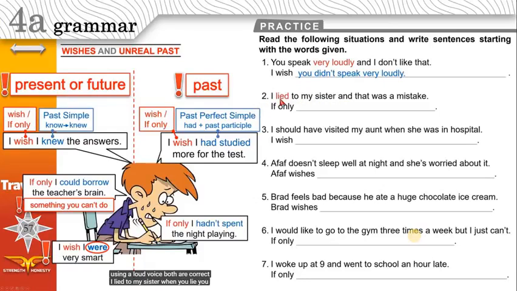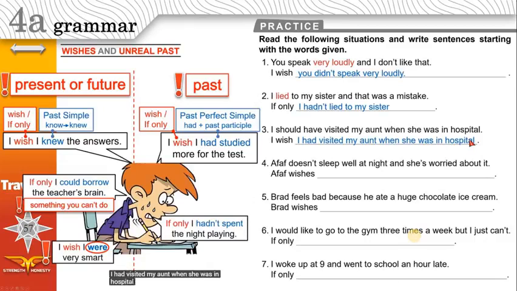I lied to my sister. When you lie, you don't tell the truth. And that was a mistake. Lied is the past of lie. We're talking about the past. If only, use had plus past participle. I hadn't lied to my sister. I should have visited my aunt when she was in hospital. Now we're talking about the past here. I should have done that in the past. I wish I had visited my aunt when she was in hospital.